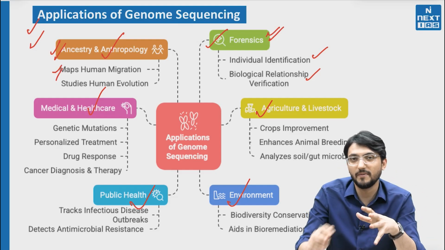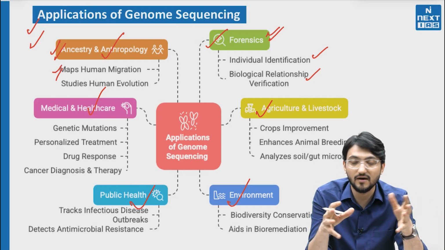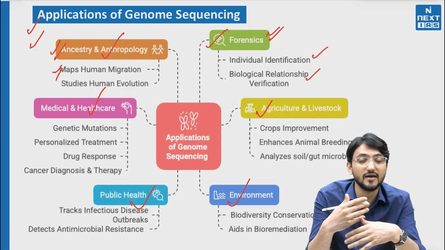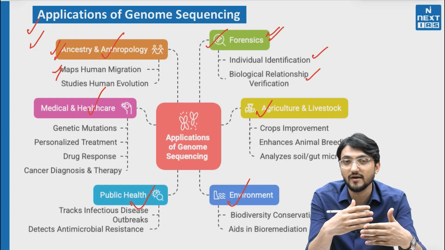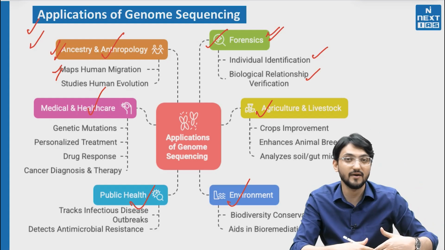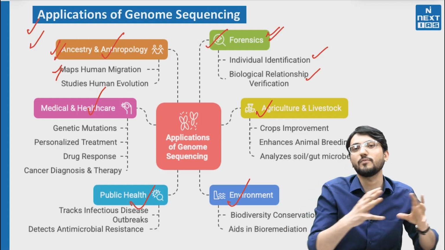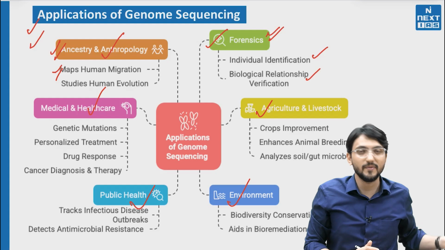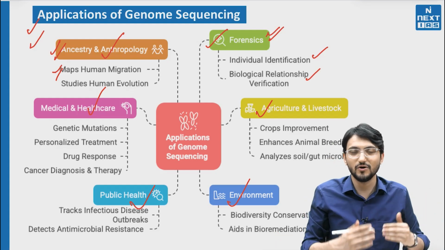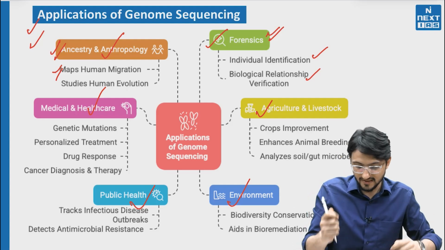Aryan migration theory. The British coined this theory that there was an Aryan invasion in India and they destroyed the local population. But recently you have seen in studies that people have found out that this is a false theory, because new genetic evidence has come out, though there is also a lot of genetic content available in support of that theory. So all this DNA study can be done in anthropology, in migration studies. Humans have migrated from Africa. How do we know it? We know it because we have studied genetic content, because genes are basically a repository of everything that happens to you also. So all these things are there.